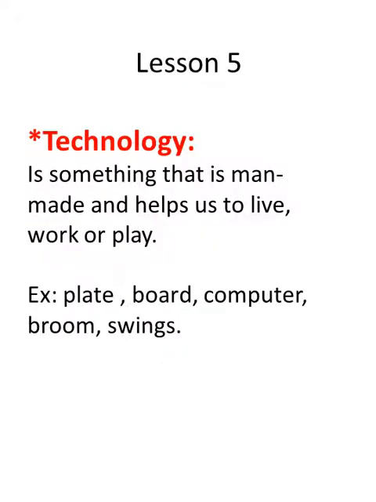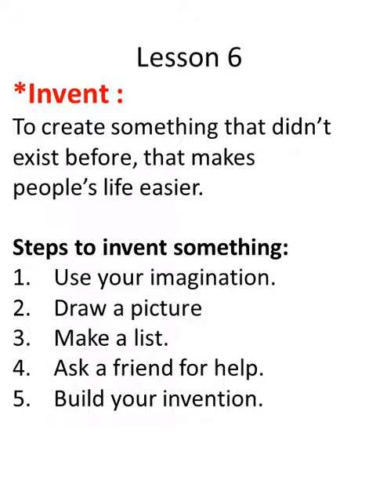In chapter 4, we have learned about technology. It's something that is man-made and helps us to live, work, or play. Something that makes life easy, you know. So I call it technology. And technology doesn't have to be an electric machine. It can be a plate, a board, a marker, a broom, and also a computer, swings, anything that man has made and makes our life easy. Okay, this is technology.